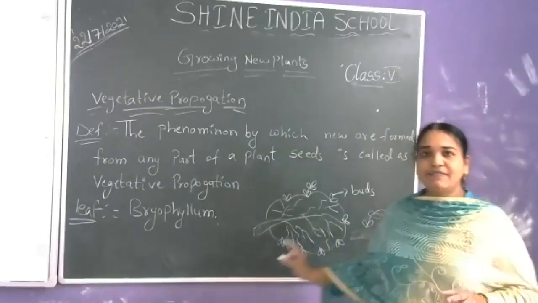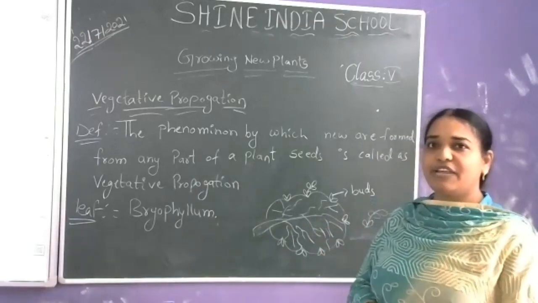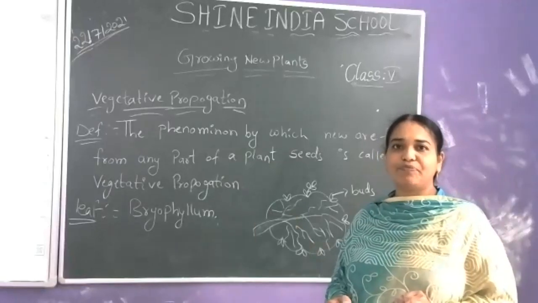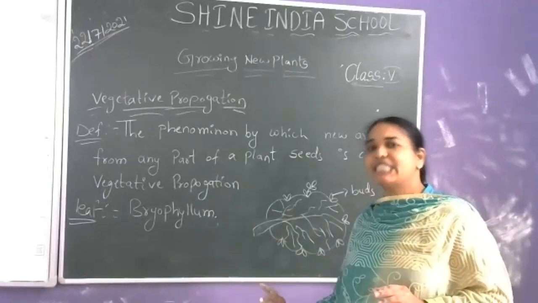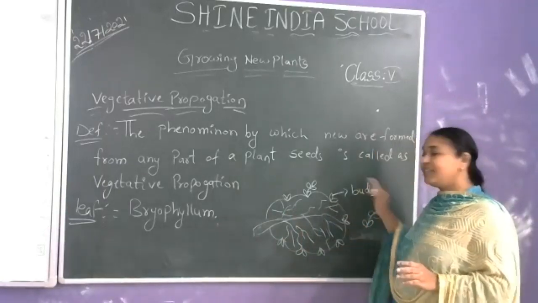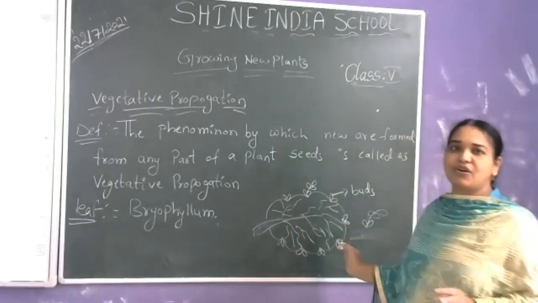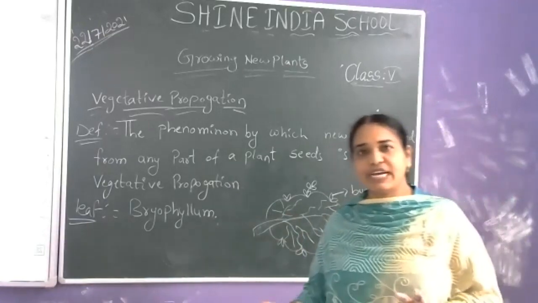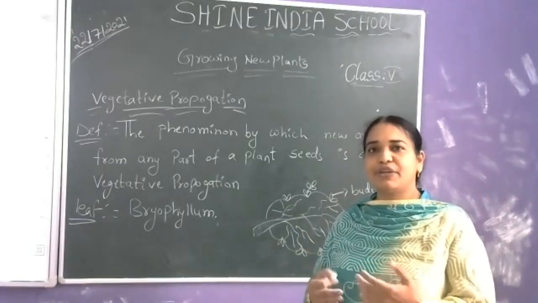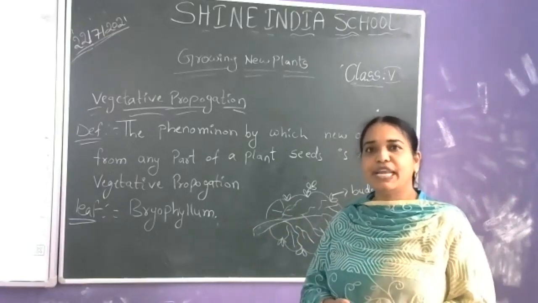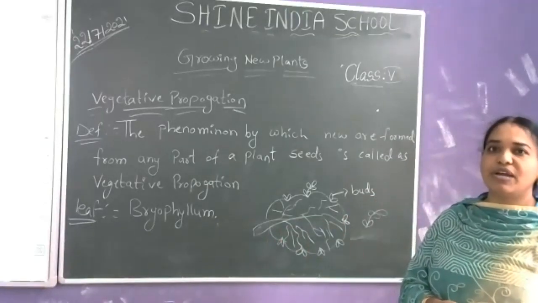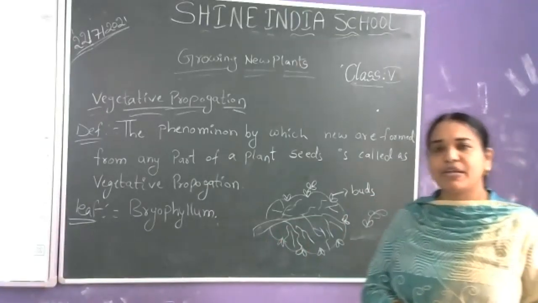If the buds are attached to the leaf, if they are present on the leaf, they are in the dormant condition. They will not grow into a new plant. Once they detach and fall off from the leaf onto the ground, when they come in contact with the soil, then these buds become active and grow into a new plant. This phenomenon is called vegetative propagation.